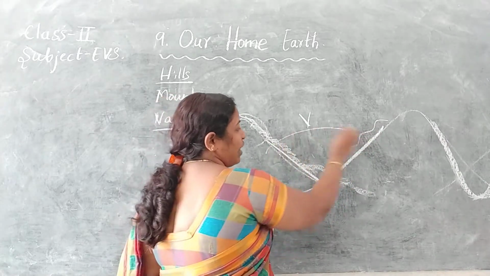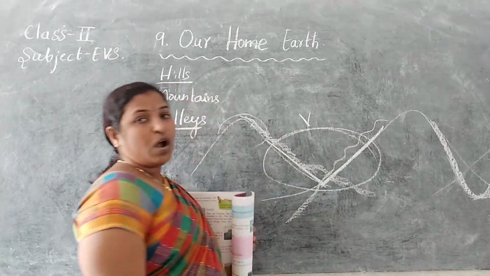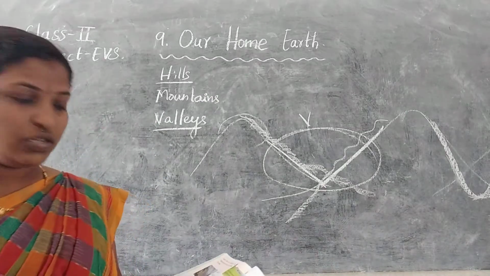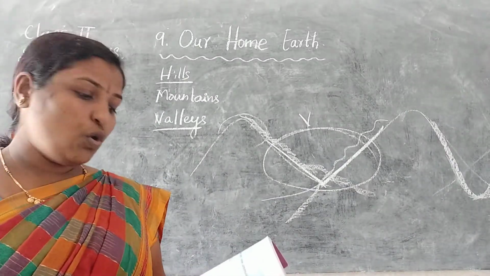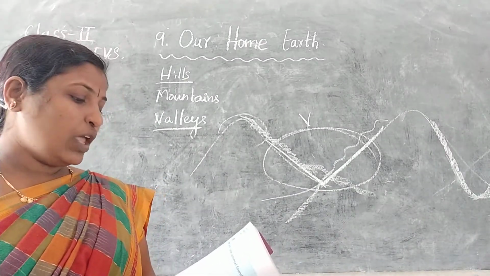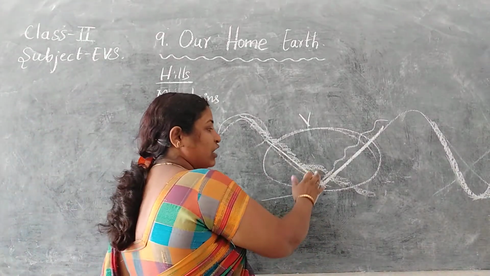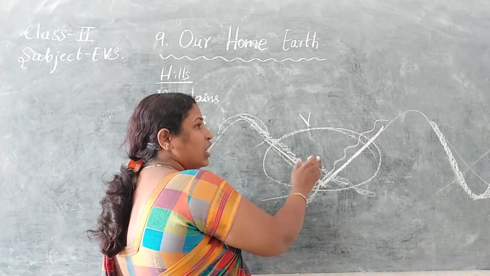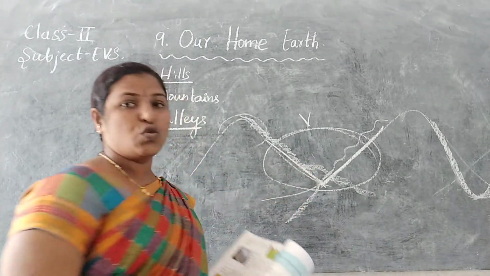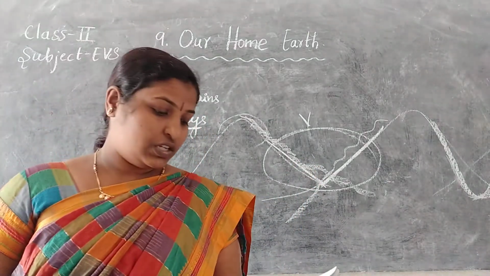Okay, these valleys having the water flow or river flows, because they are the lowlands, are called river valleys. If the valley is having river flowing or streams, that valley is known as a river valley.